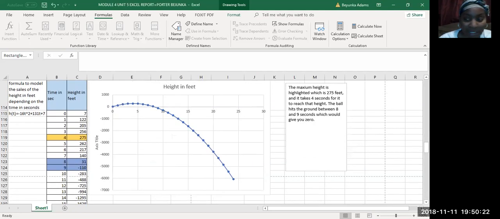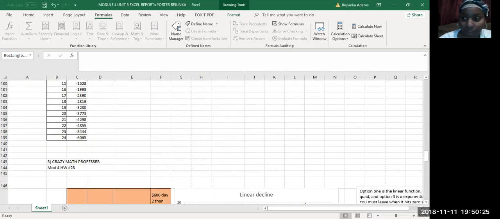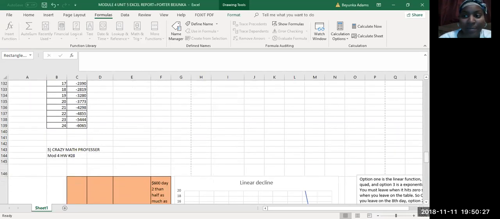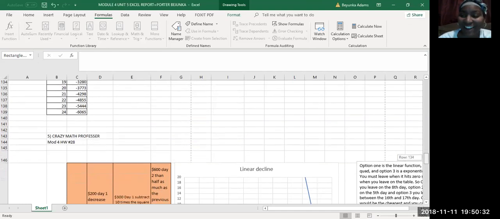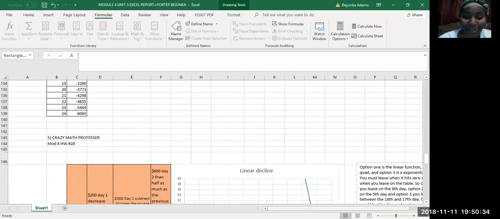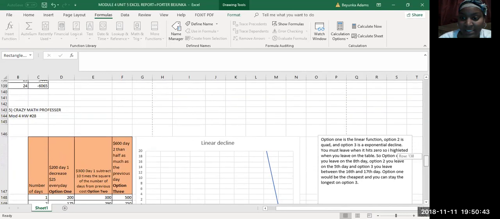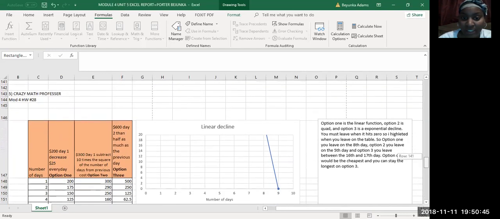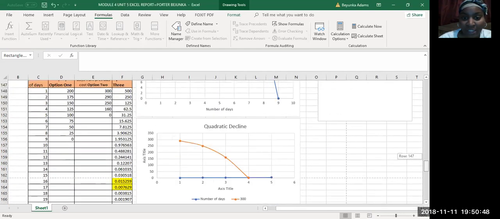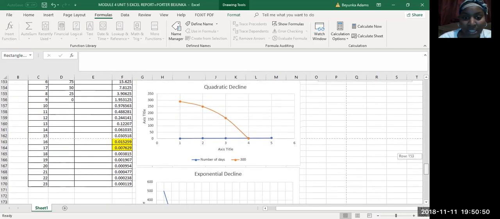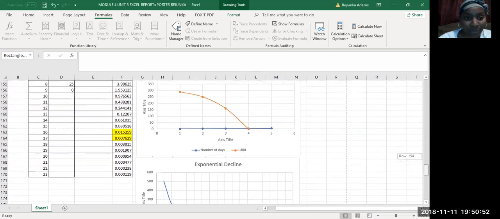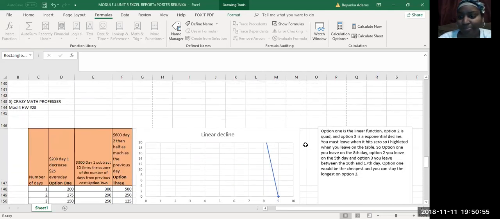Let's move on to number 5. In number 5, I named it Crazy Math Professor because Miss Benzie, you kept calling him a crazy math professor. So I decided it would be funny to name number 5 a crazy math professor. All right, so let me discuss my findings. All right, so option 1 is the linear decline. I labeled that the quadratic decline, option 2, and the exponential decline would be option 3.